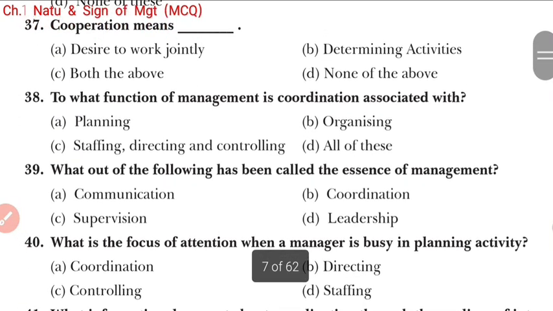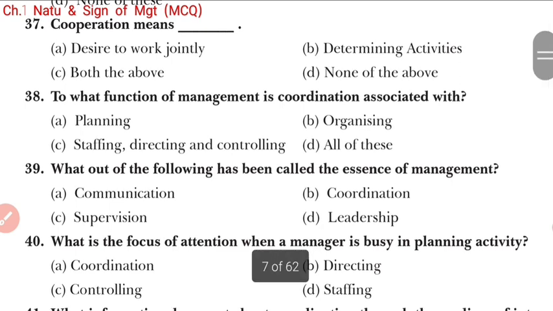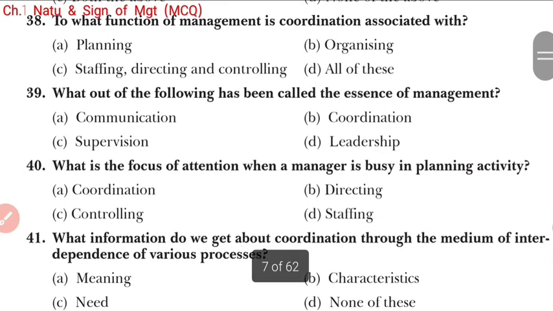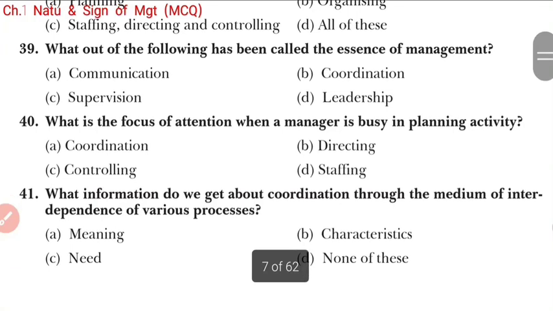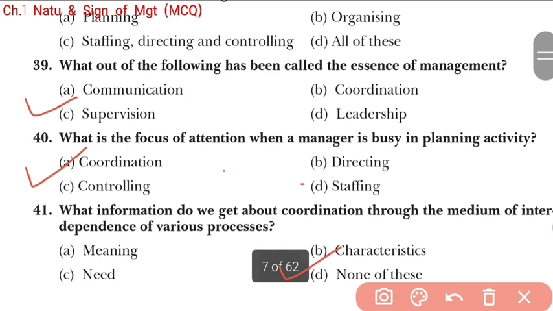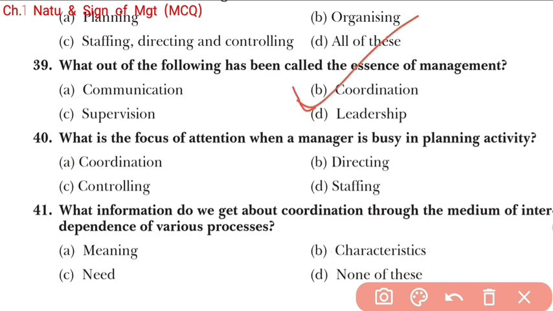Now the next, we will do till question number 45. So here, what out of the following has been called the essence of management? Student, that is coordination, because coordination has been called the essence of management, right? Option D is the right answer.